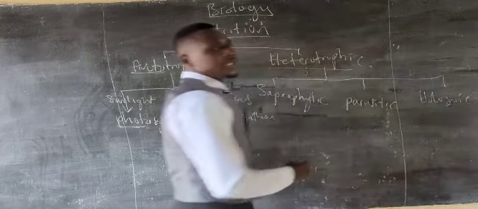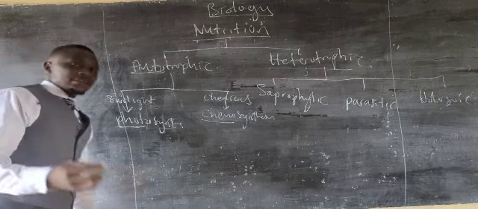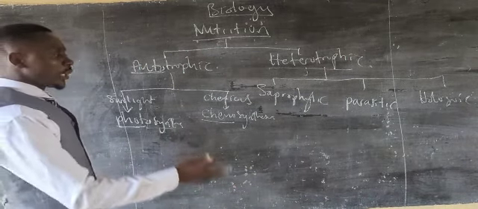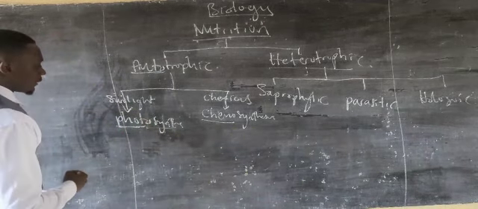And lastly, we have holozoic nutrition. Holozoic nutrition is simply the taking in of organic food substances. Man, for example, practices holozoic nutrition because humans are able to take in organic food substances.